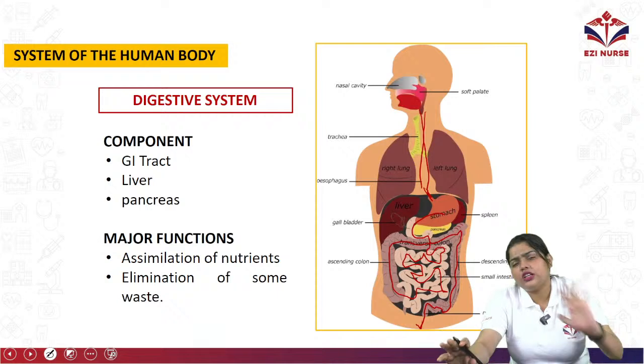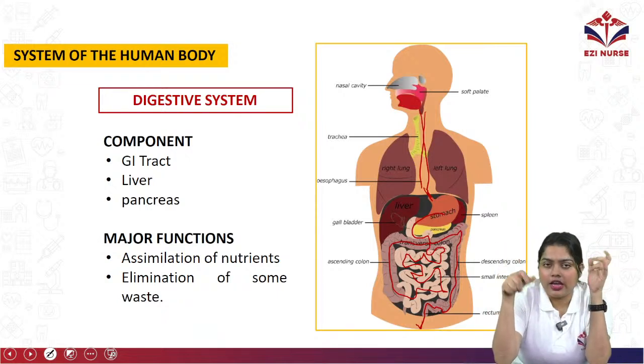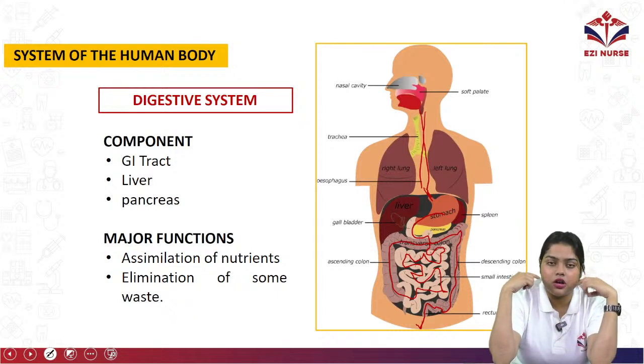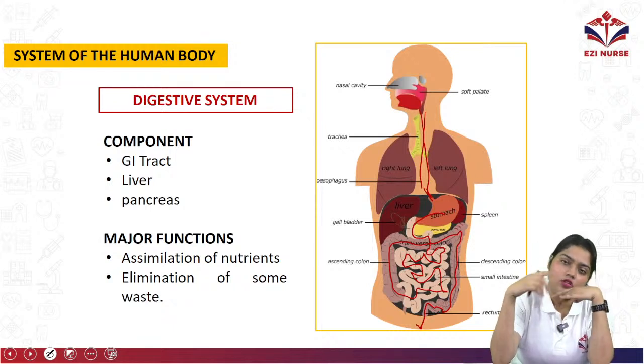Now first, what will your mouth do? Mouth is a hollow muscular organ because it includes our muscles over the jaw, then muscles of our cheeks and also the tongue.